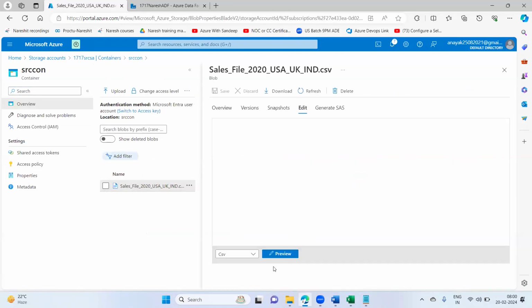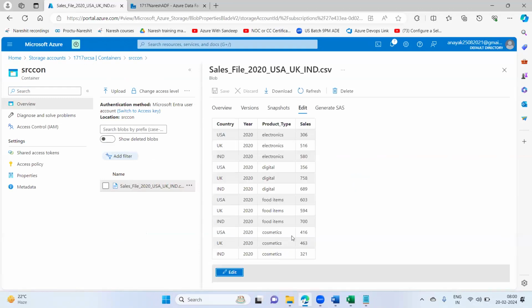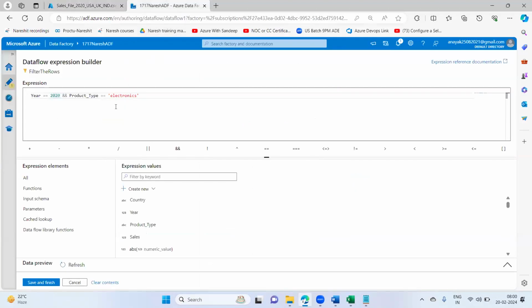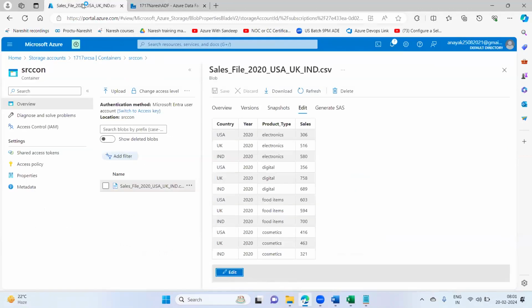Now I'm having data for the year 2020 and for multiple products: electronics, digital, food items, cosmetics. But what I'm filtering, I'm saying that I want to load only electronics data. Your client says that he needs only electronics data in the destination. He doesn't want other data. He doesn't want digital, food items, or cosmetics, only electronics he wants.